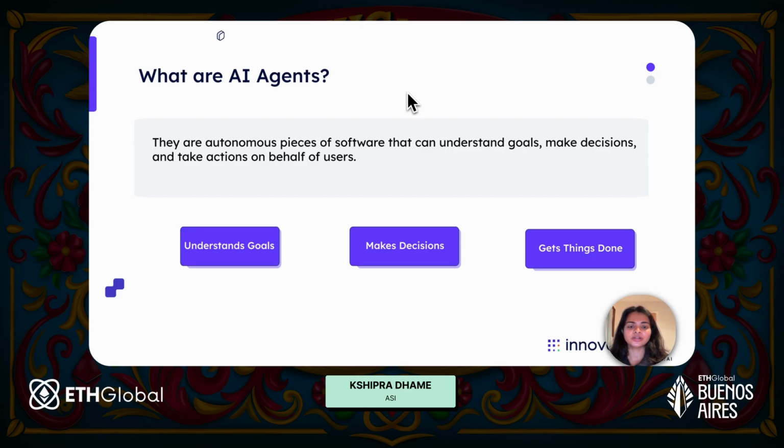There could be a user who will just type in a query saying, please book me the cheapest flight from London to SF on so and so date. The agent will then go and look for all of the flights. Then it will decide which one is the cheapest and best for the user. And finally, it will go ahead and book that flight. So that's an AI agent in a nutshell.